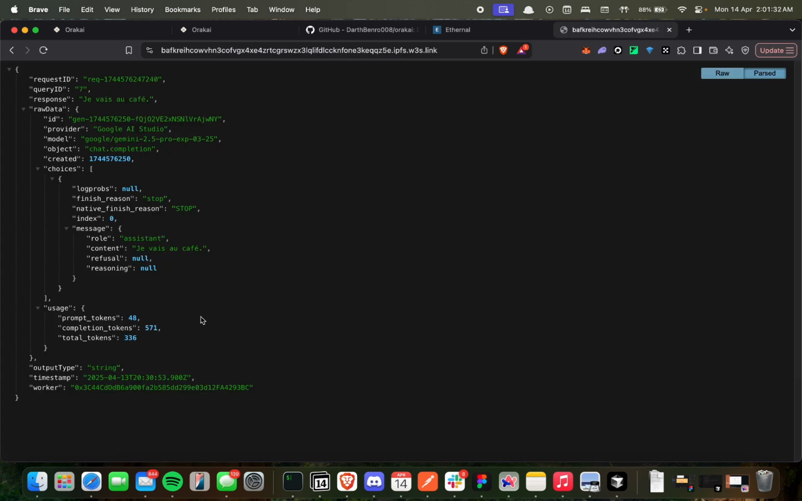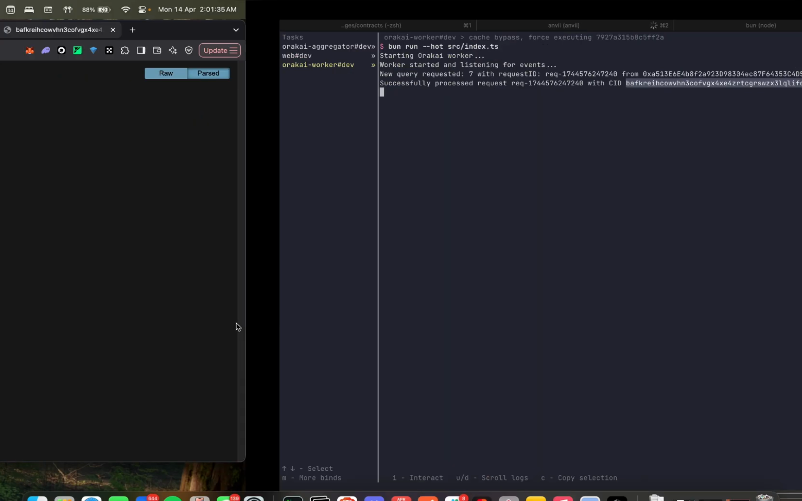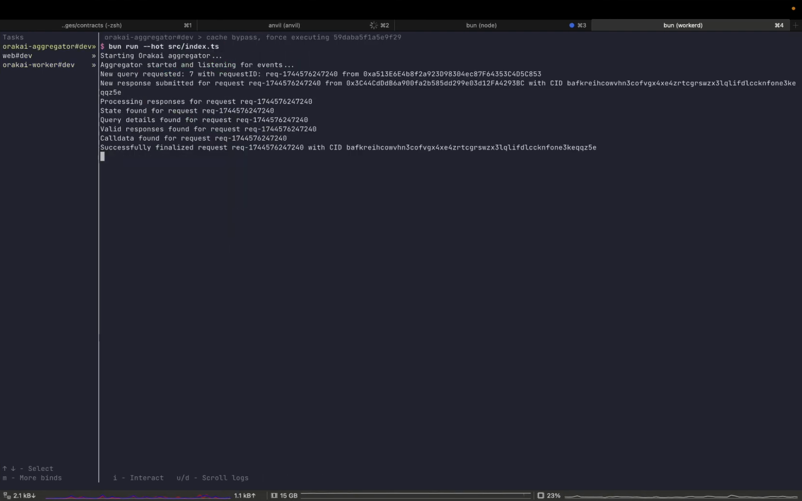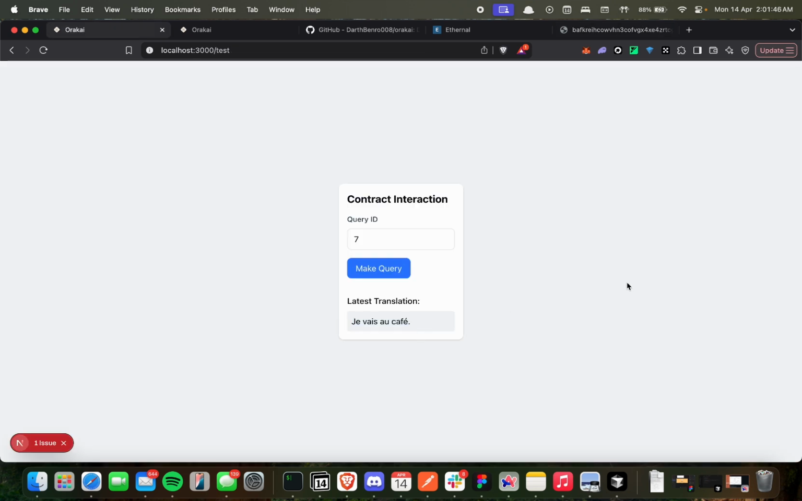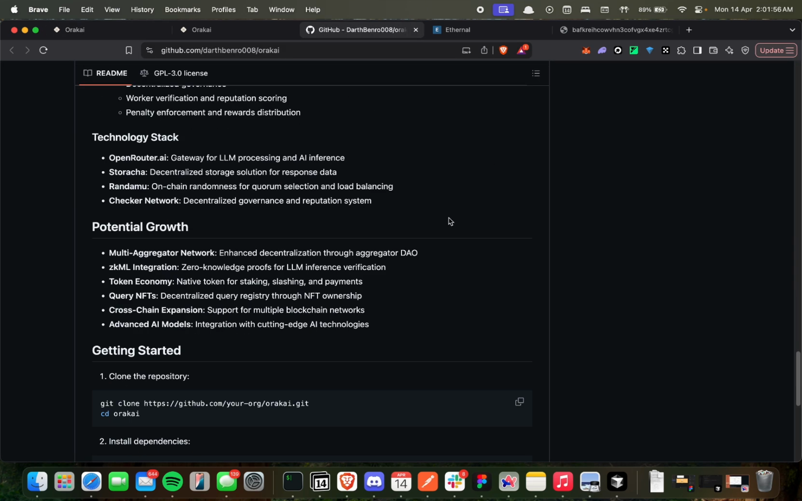so you can see this output is generated by the LLM and it is stored. The aggregator takes this output. You can see the call data was found. It finalized the request. And if I go, you can see the latest translation is up there. So this is happening all on chain. So this was a very quick demo. If you want to run it yourself, there are instructions.